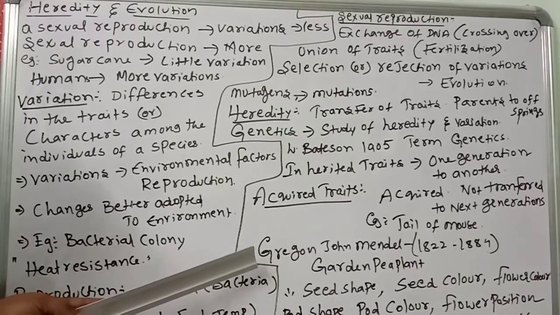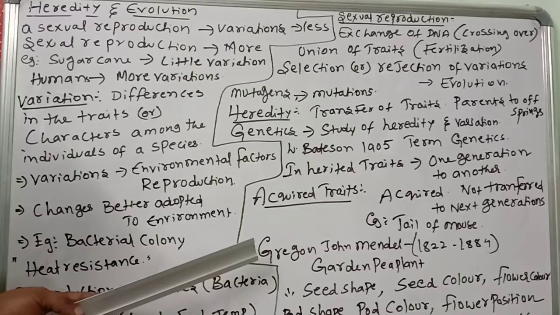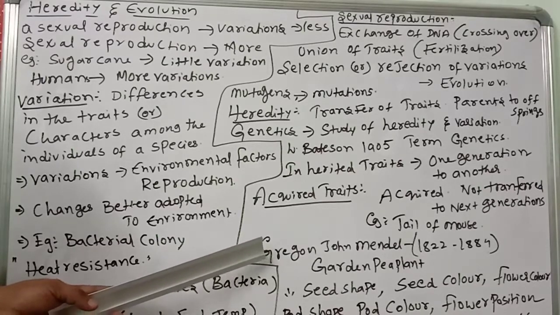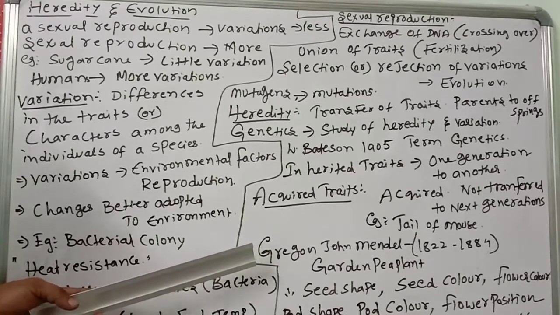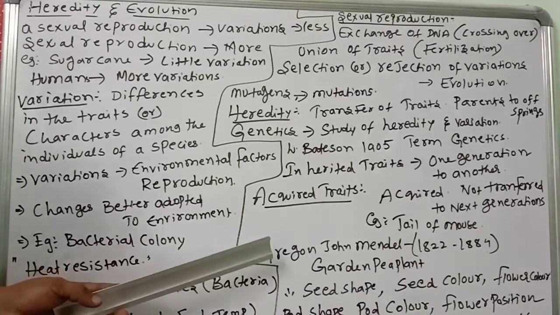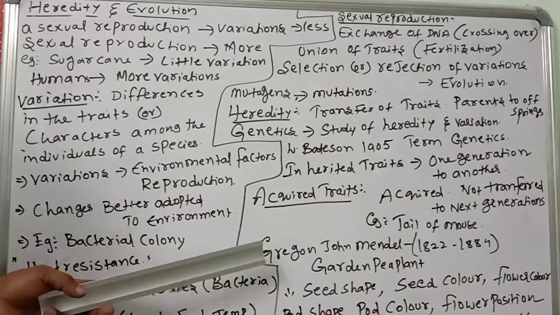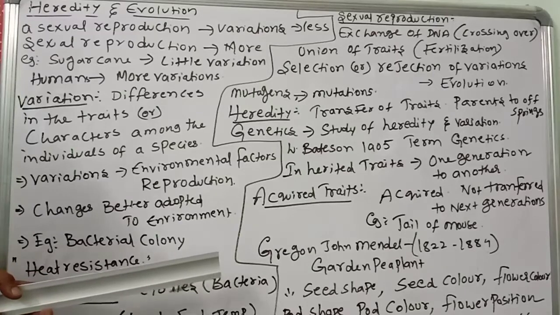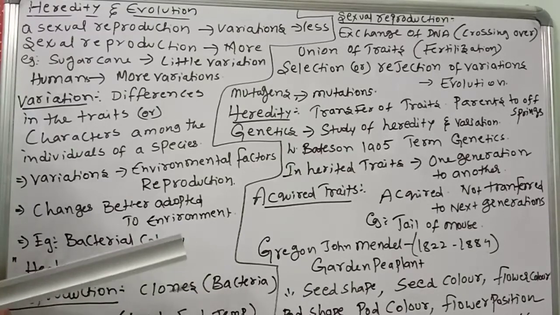What is this book? Annual Proceedings of the Natural History Society of Brunn. He worked on the laws of inheritance. Mainly, Gregor John Mendel is the father of genetics. In the years 1822 to 1884 he worked on genetics. So he was a great scientist.